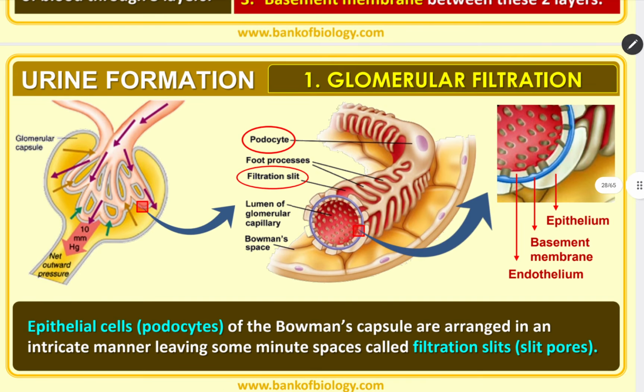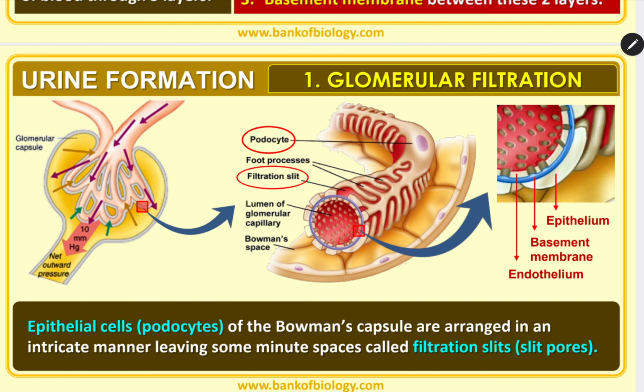First of all, epithelial cells or podocytes of the Bowman's capsule are arranged in an intricate manner, leaving some minute space called filtration slit or slit pores. You can see podocytes are present like this, which is called an intricate manner, leaving some minute space.